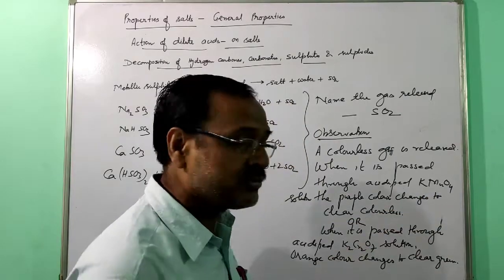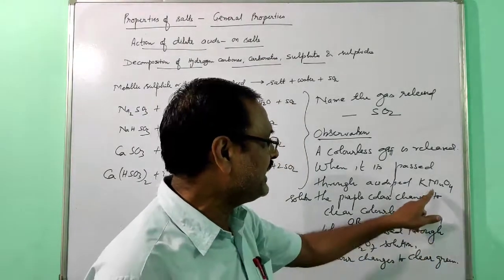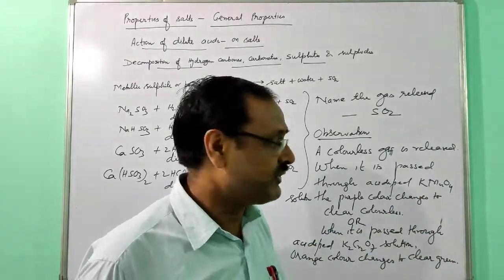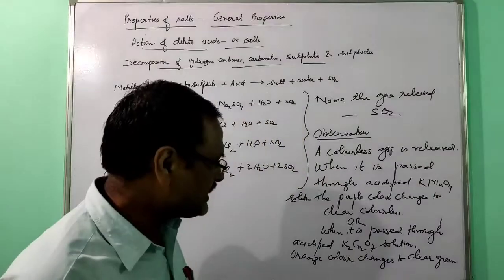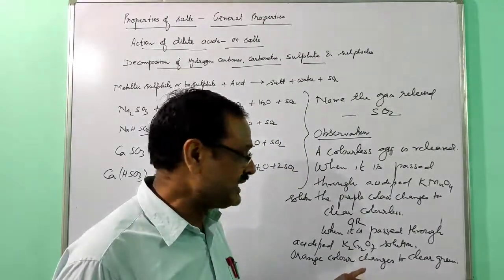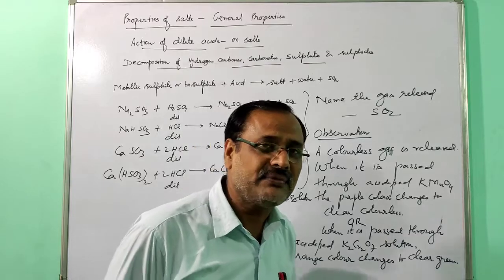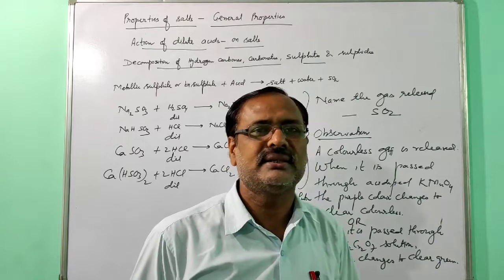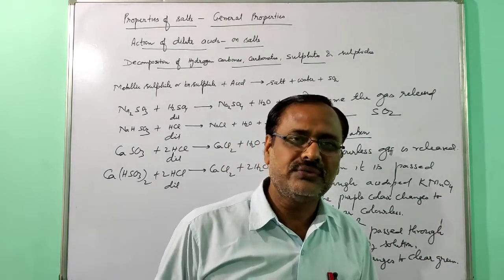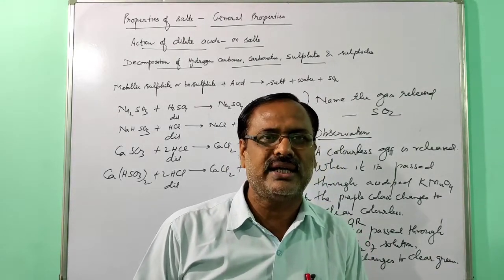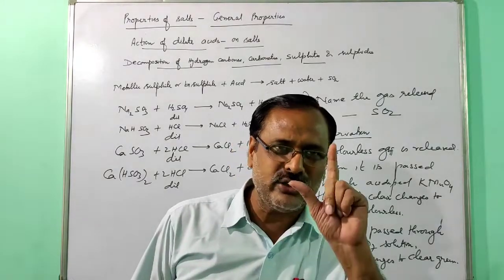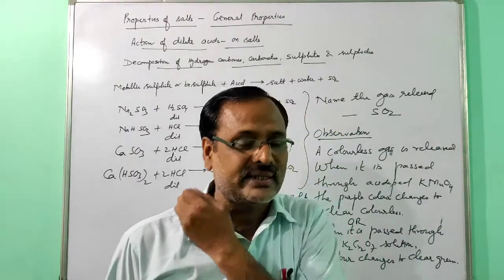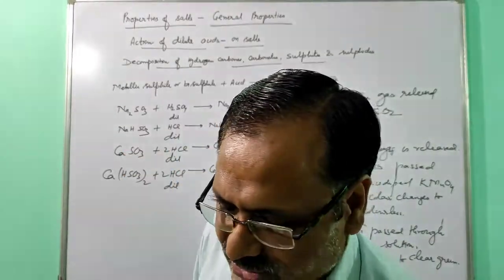When sulfur dioxide and carbon dioxide are passed here, the color change will be there in case of sulfur dioxide, from purple to clear colorless, and with potassium dichromate from orange to clear green. But in case of carbon dioxide, no color change will be there because carbon dioxide is a non-reducing gas and sulfur dioxide is a reducing gas. So if it is asked to differentiate between carbon dioxide and sulfur dioxide, lime water cannot be used because both gases will change lime water milky, but we can use either KMnO4 or potassium dichromate solution.